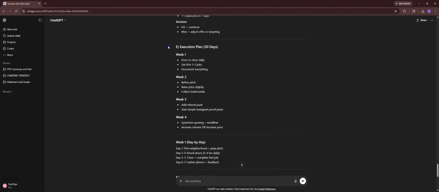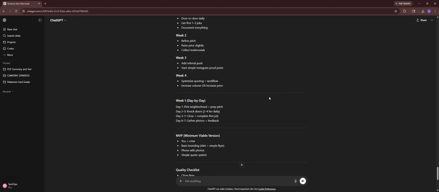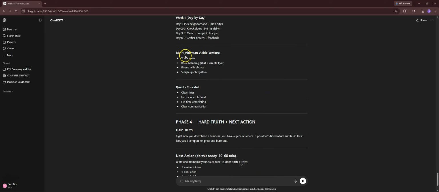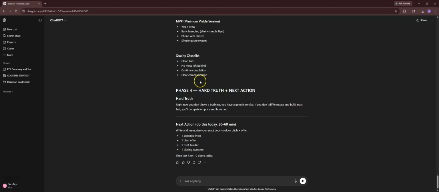Then finally, it gives us a full execution plan for the next 4 weeks or 30 days with an exact day-to-day plan that we can engage with. As you see here, the minimum viable version of what we're doing, the quality checklist, and then finally the phase 4 hard truths and next action. Hard truth, right now you don't have a business, you have a generic service. If you don't differentiate and build trust fast, you'll compete on price and burn out.